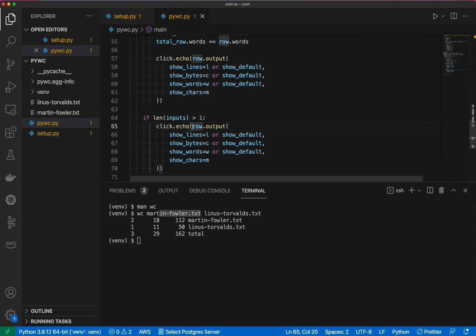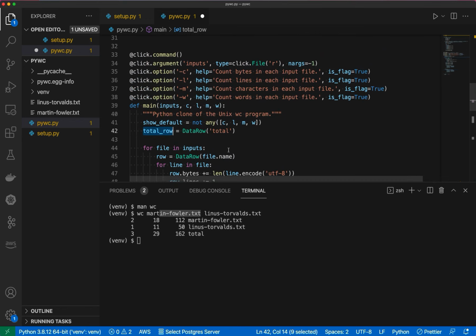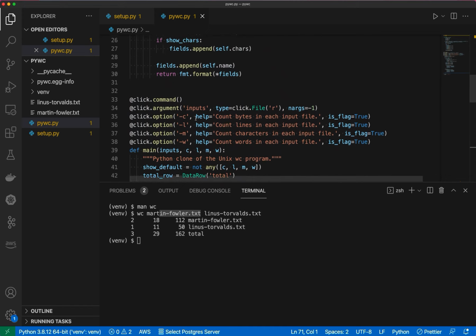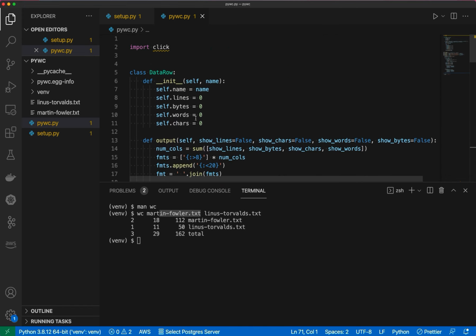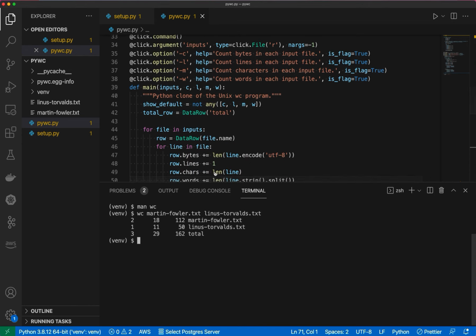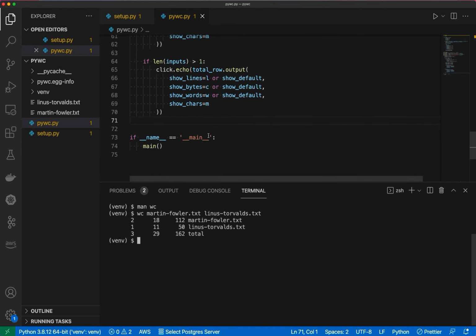So was it total or totals? Total row. And that should give us identical functionality to the WC command, if I am correct. Yeah, it looks all good to me.